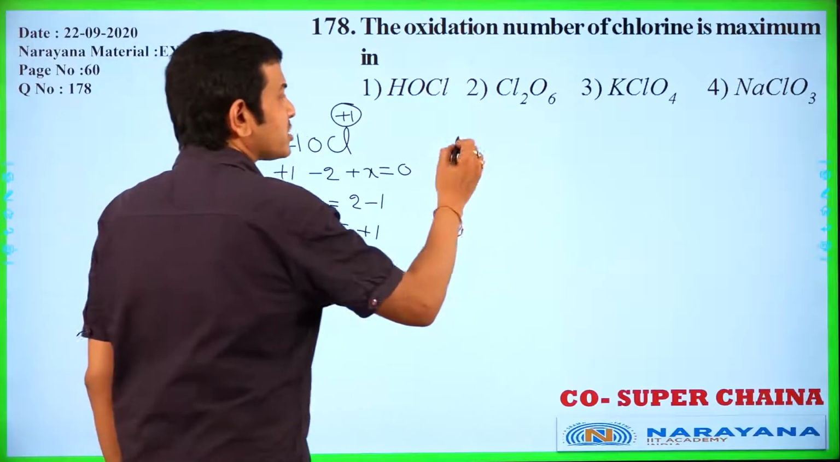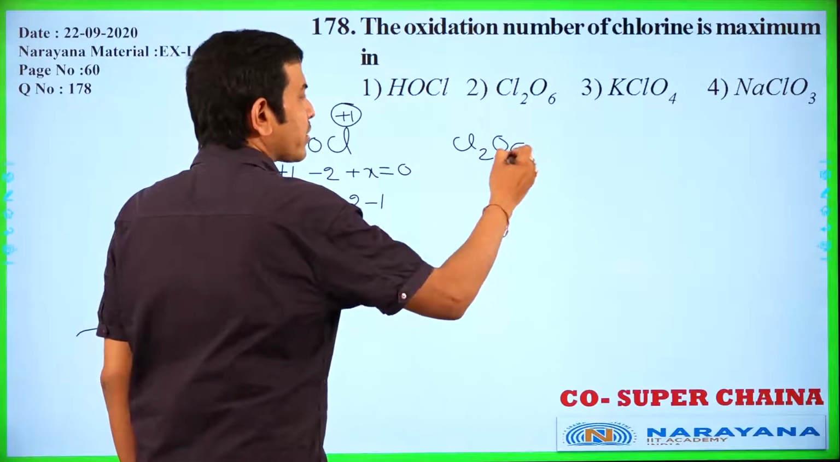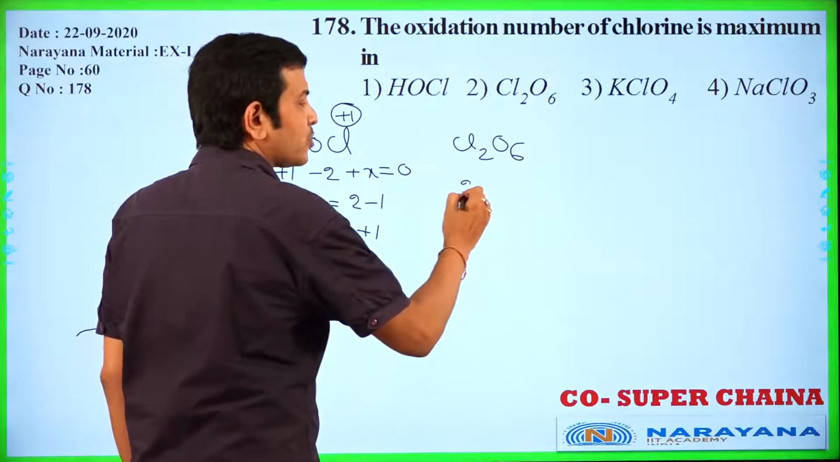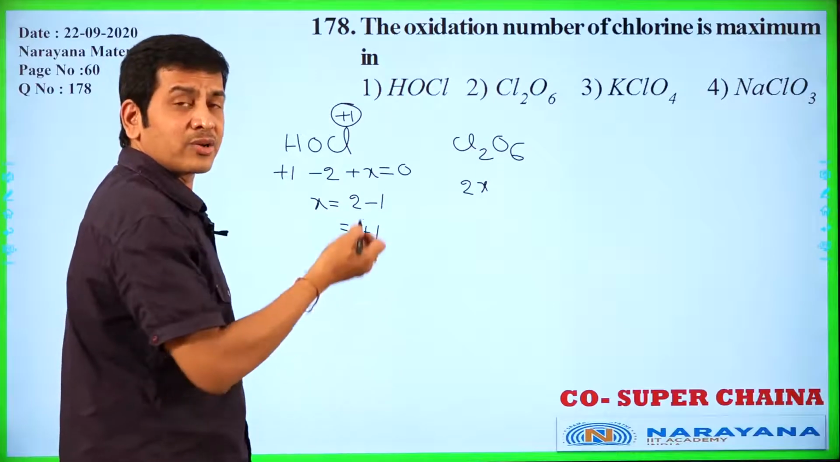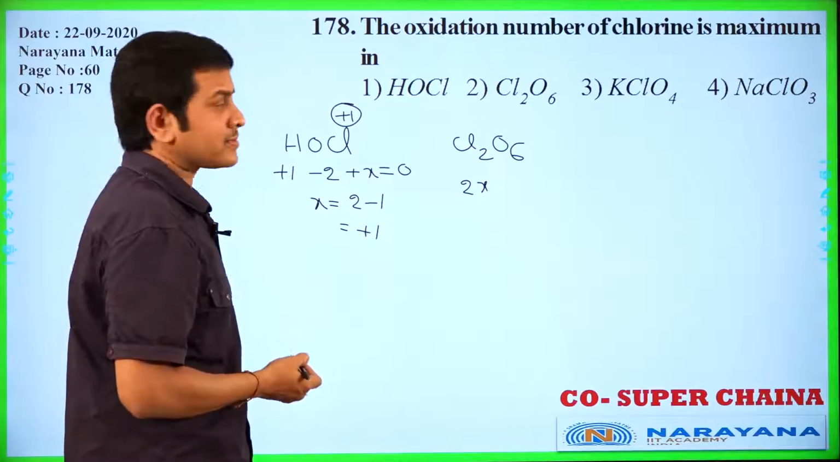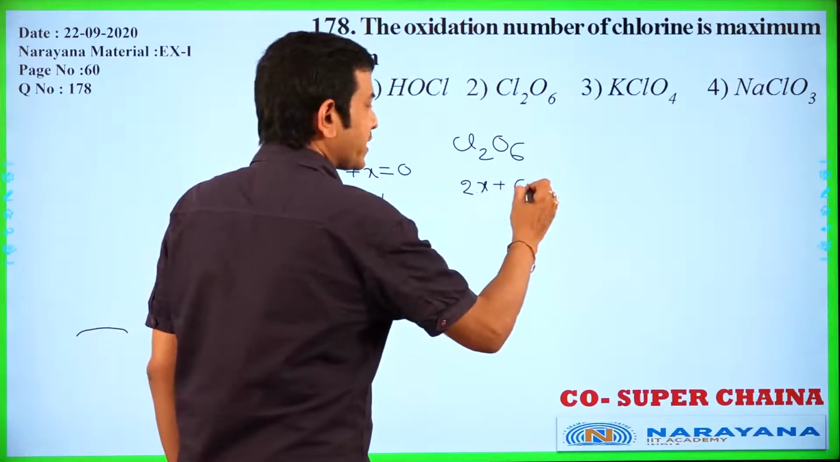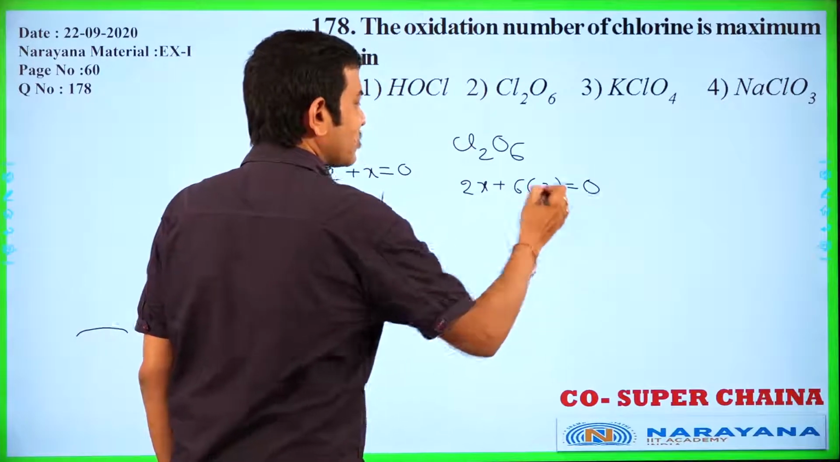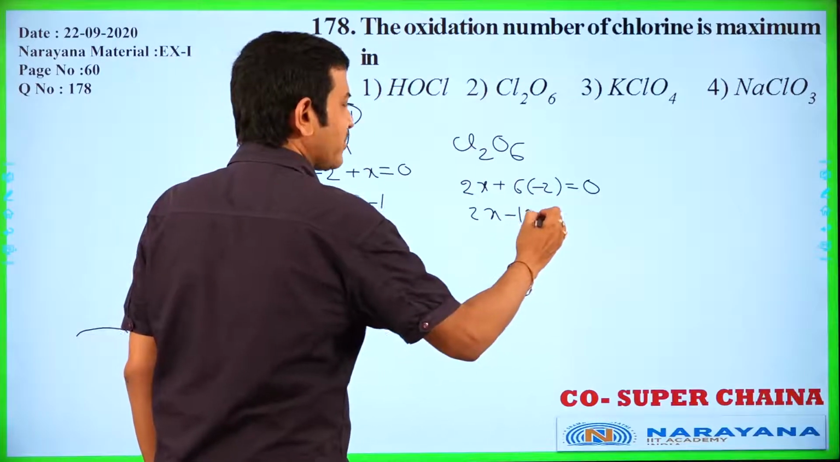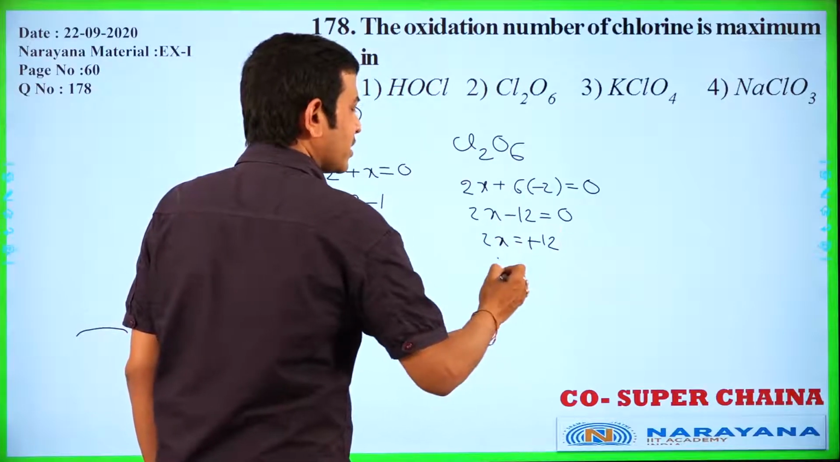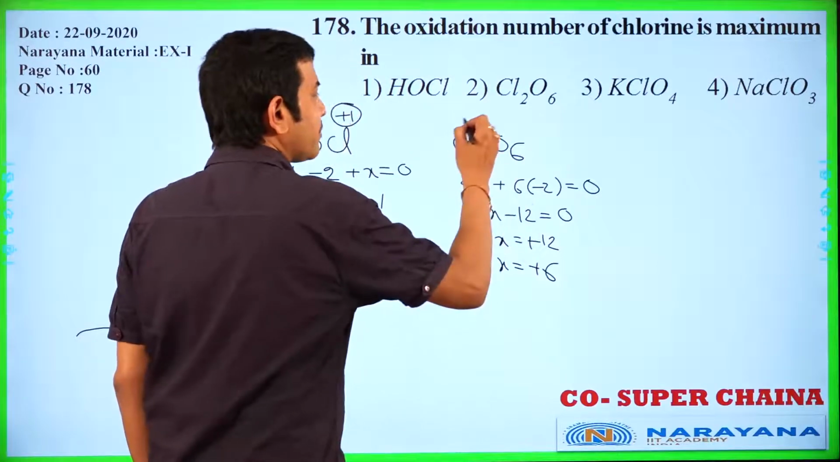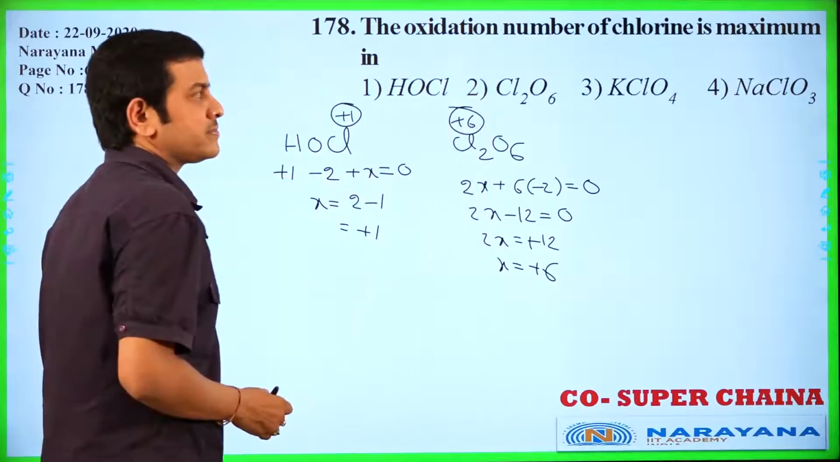Second one, Cl2O6, chlorine hexoxide. Let us calculate the oxidation number of chlorine. Here 2 chlorine atoms, that's why 2X. 2X plus 6 into minus 2 is equal to 0. 2X minus 12 is equal to 0. 2X is equal to plus 12. Now X is equal to plus 6. Plus 6 is the oxidation number of chlorine.